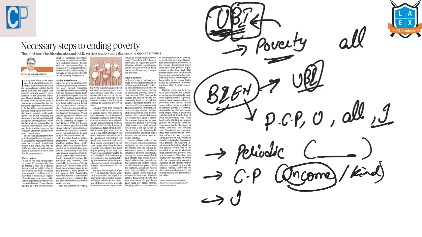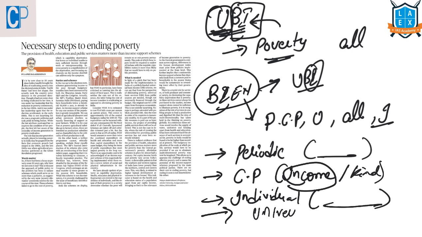And another category is individual. It is not to the household or to a family, but to every individual this basic income will be allotted, and it is universal. That means it is for all irrespective of their social status and employment status. And one more thing is unconditional. It is not based on their employment status. It is not based on their income or prospects of the job.